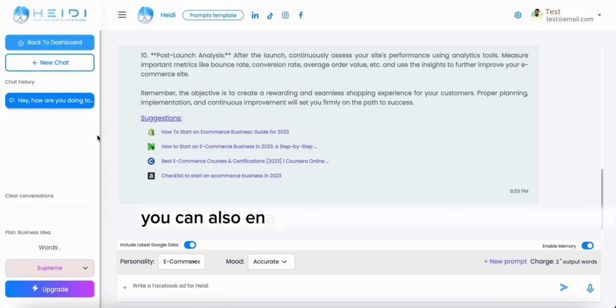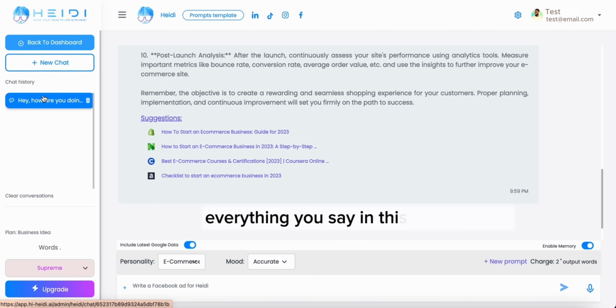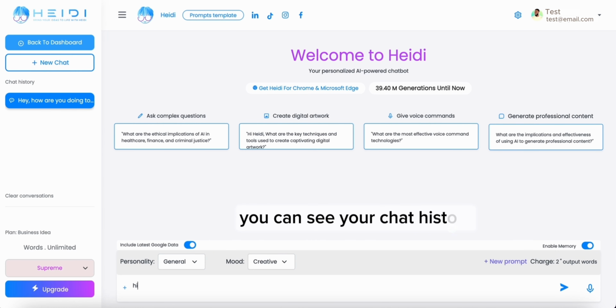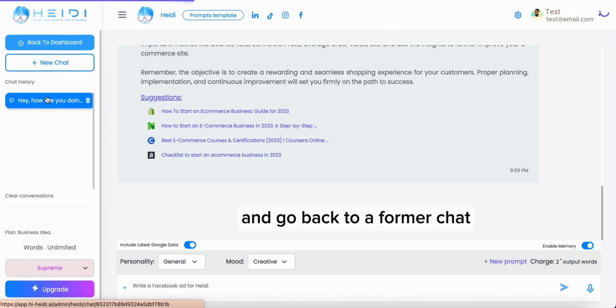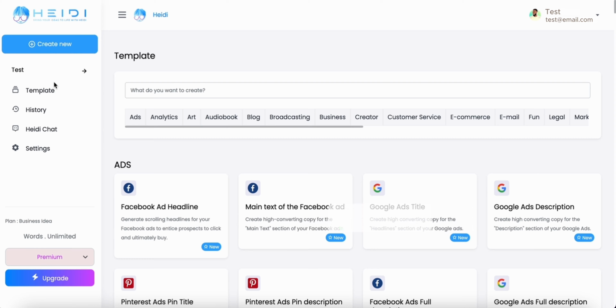You can also enable memory if you want Heidi to remember everything you say in this specific chat. So as you can see on the left side, you can see your chat history and go back to a former chat if you want to keep working on this specific subject or this specific client, for example.